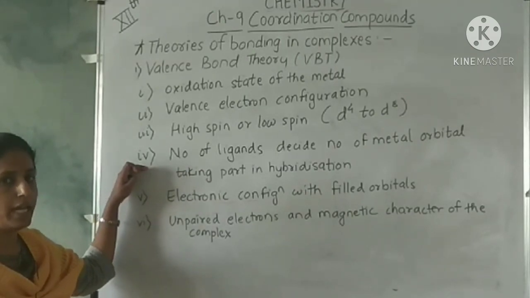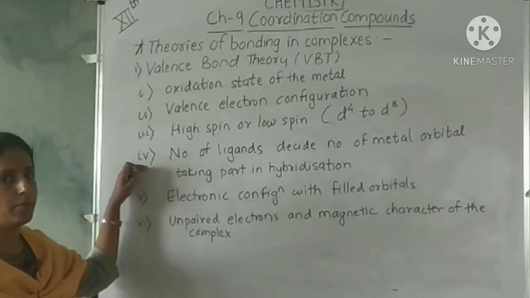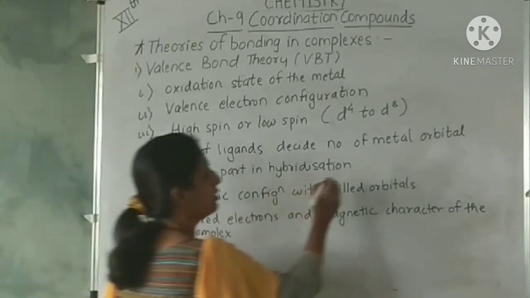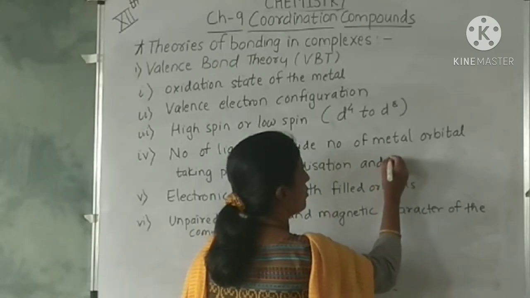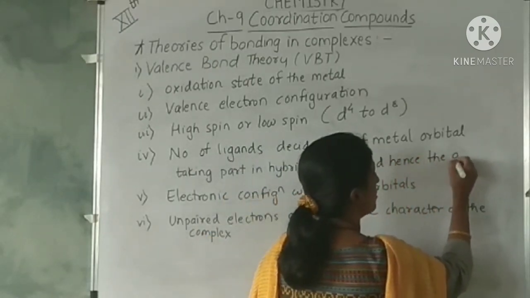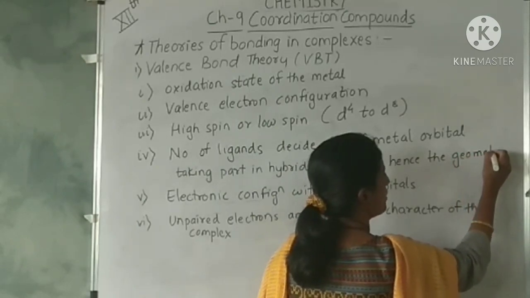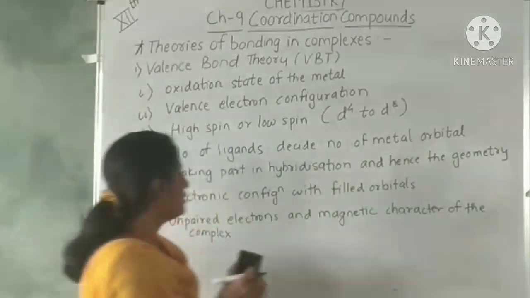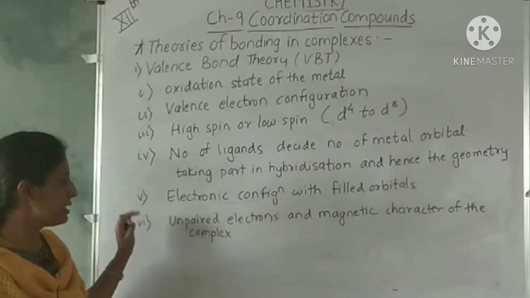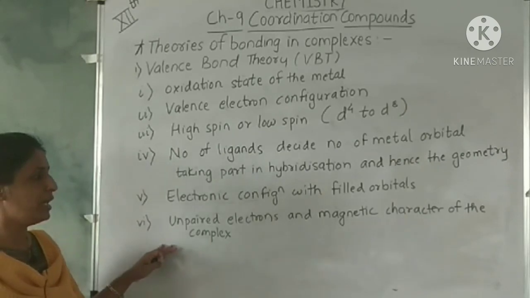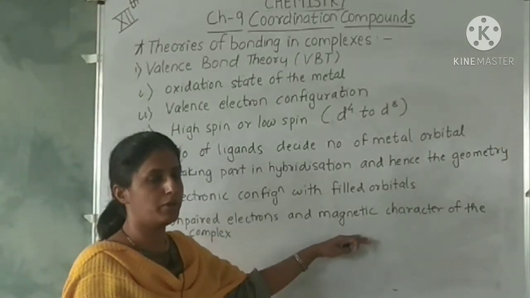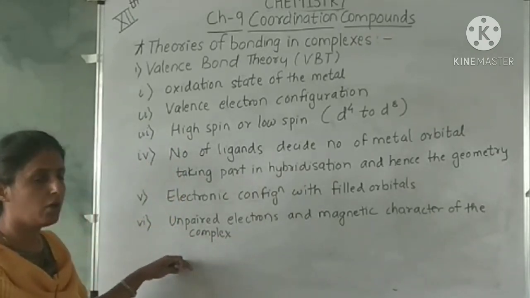According to that we decide which metal orbitals will take part in the hybridization and hence the geometry the complex will acquire. Then we fill the electronic configuration, and lastly we check for unpaired electrons, which decides the magnetic character of the complex.